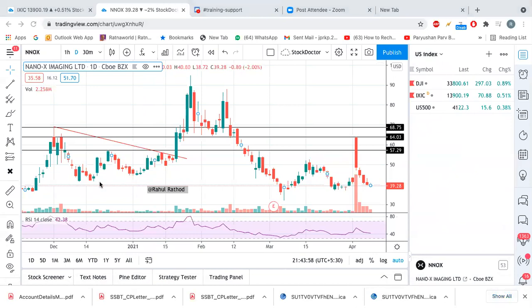So for my setup, what I do, for me, I need my index. Suppose if today I'm looking for a buy side, then I would look at the index here.